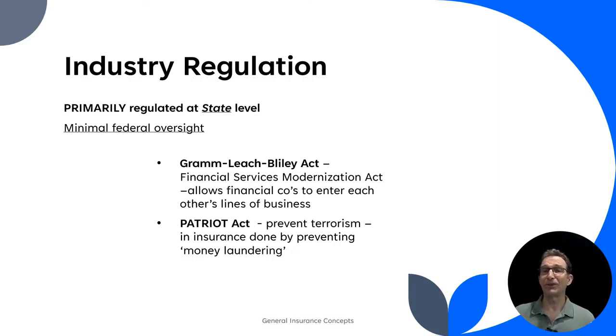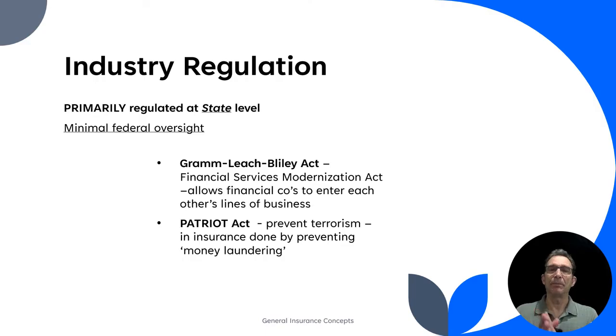This last one, the Patriot Act. I'm sure most of you have heard of that. It was designed after 9/11 to prevent terrorism. Now, how does that relate to insurance? Well, one thing that terrorists can try to do is called money laundering. Sometimes they try to use insurance products as a way of laundering money, putting funds in that can then be extracted and not traced.